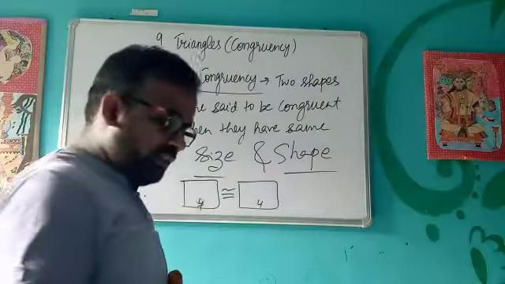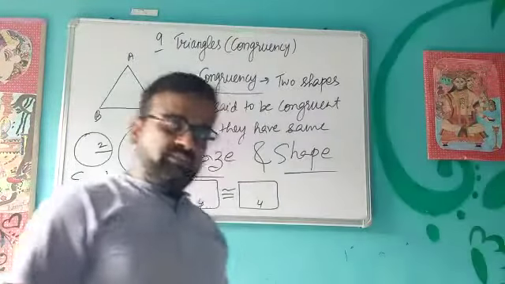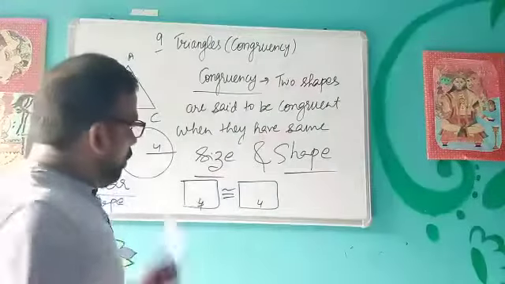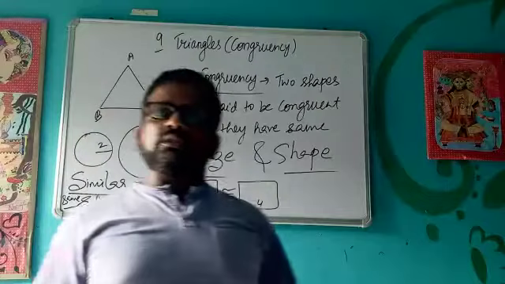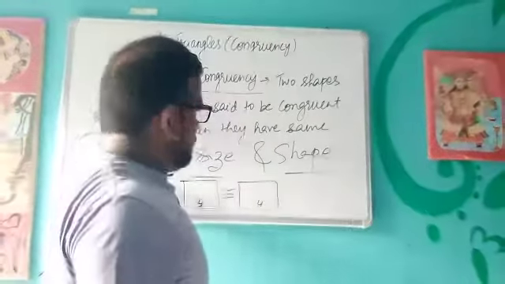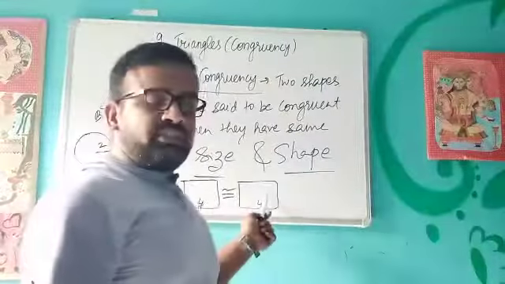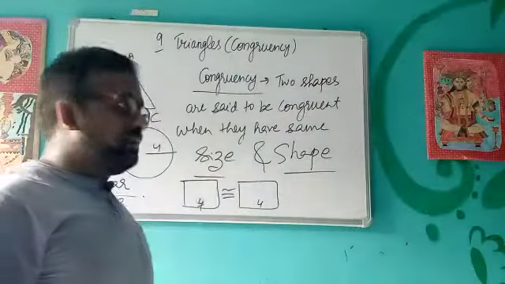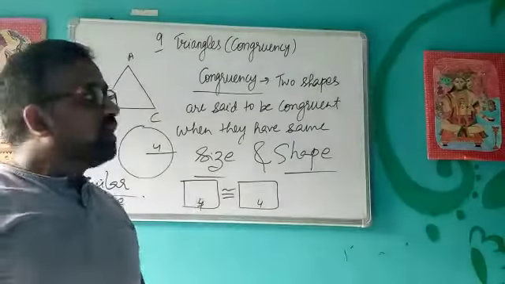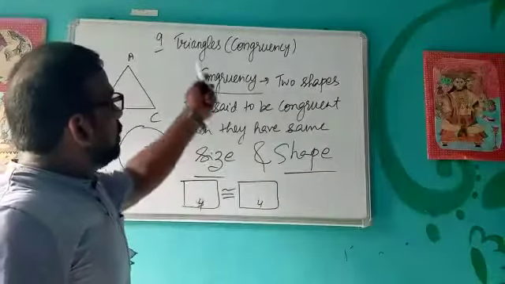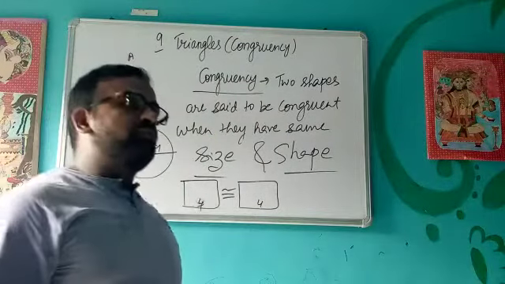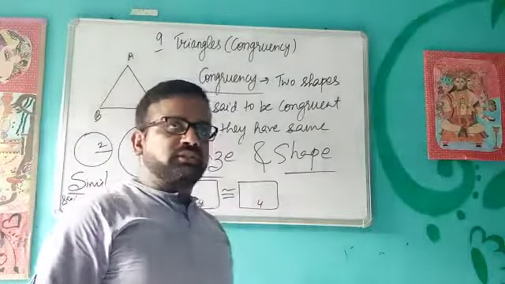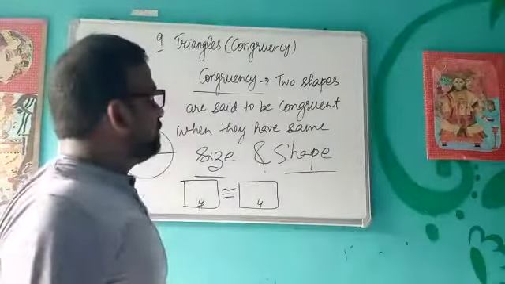For example, we can say that all the squares are similar to each other, all the rectangles are similar to each other, all the circles are similar to each other, but the reverse is not true. All circles cannot be congruent, all squares cannot be congruent, and all rectangles cannot be congruent unless they have the same dimensions. So in this chapter we will study the congruency of triangles, and we will review a few criteria that we have studied in previous classes. So let's start with the congruency of triangles.